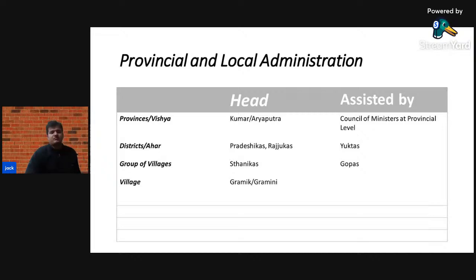And then the smallest unit, that is the village. Like we have the Gram Panchayat today in the local government, at that time also there were villages, and these villages were headed by the Gramik or the Gramini. These Gramik Gramini were elected by the people and approved by the empire. So this was the provincial and local administration of the Mauryan Empire.